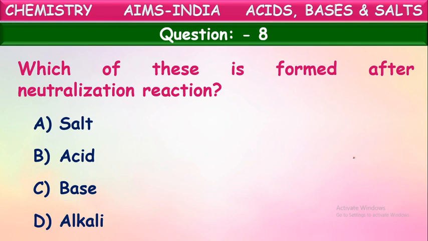Yes, when an acid and base react, there occurs a neutralization reaction. Water and salt are formed as products in the neutralization reaction. So in the given options, salt is the correct answer. Of course, water also will be formed, but here they have given only salt. So salt is formed in the neutralization reaction.